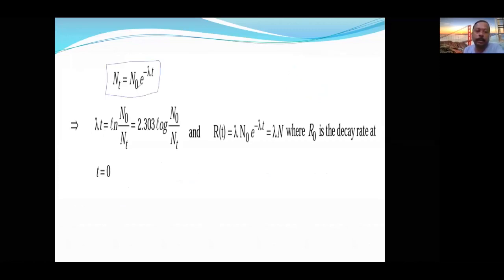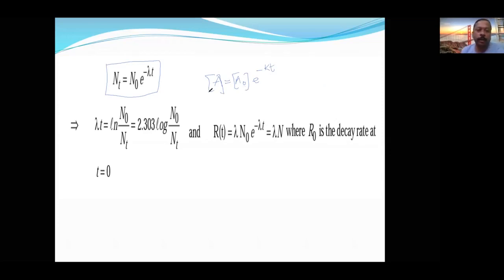Nt is equal to N0 into e to the power of minus lambda t. There, I think you have already seen concentration of A is equal to concentration of A0, or initial concentration, e to the power of minus kt. This is the exponential form of the first order rate of reaction.